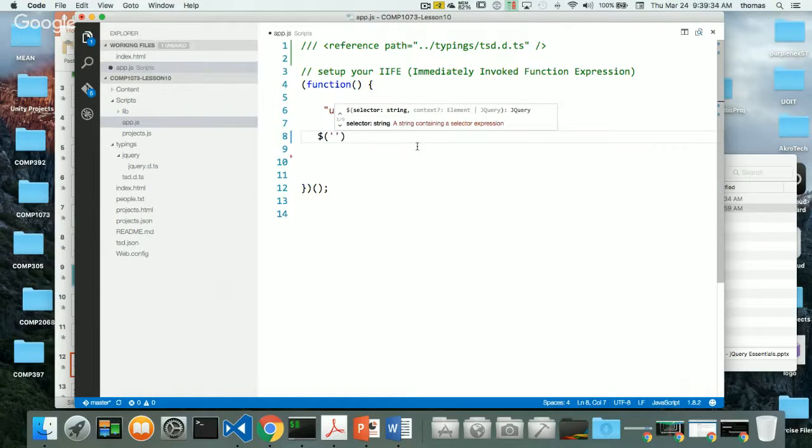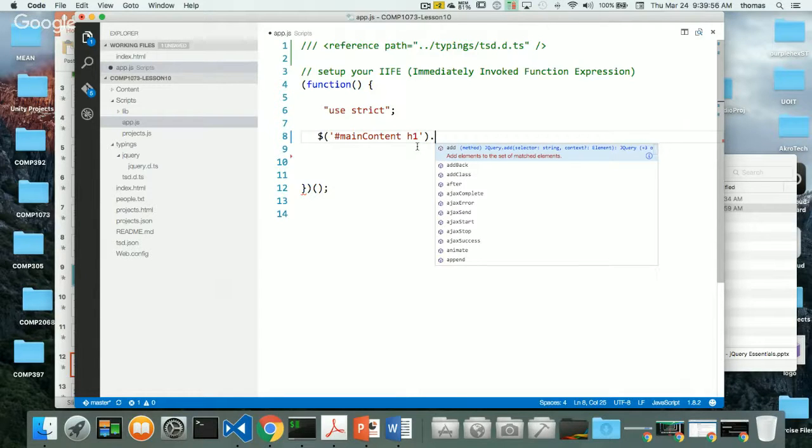So if you notice, as I type, it gives me some code hinting. It says selector, string, element, and so on. This is a great help. It's a huge thing that we have access to nowadays compared to the old days when we used jQuery. So again, I'm going to look at the selector, which is main content. Here's my filter that I'm putting into it, H1. So I'm looking at the H1 tag. And now if I press dot, I get a bunch of options of what I can do, right?